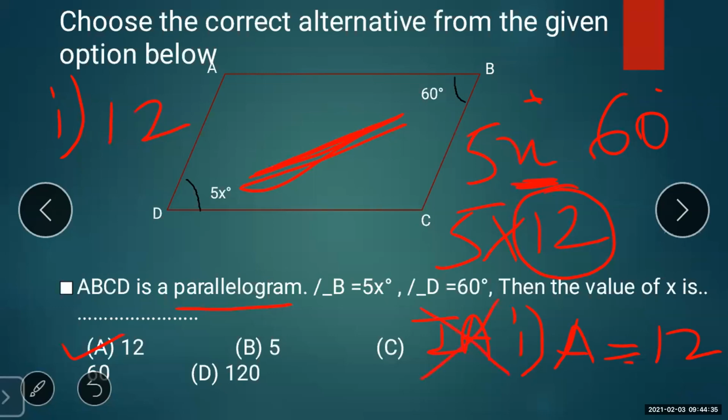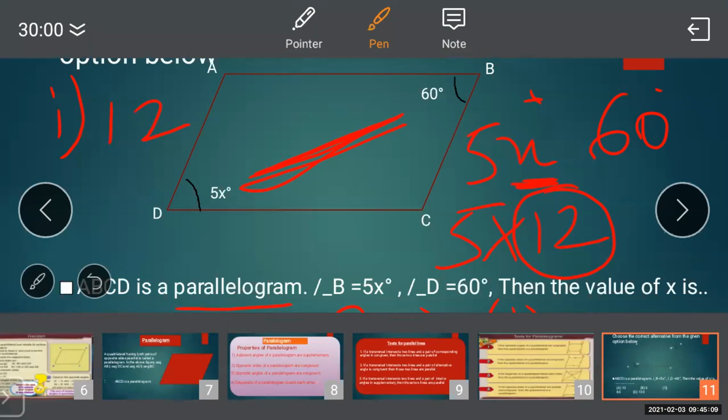Directly you will get 0. Why 0? Because in the question they have mentioned, choose the correct alternative from the given options below. That means either you have to write the option or you have to write the correct answer. But if you write both things together, even if your answer is correct, you will get 0.